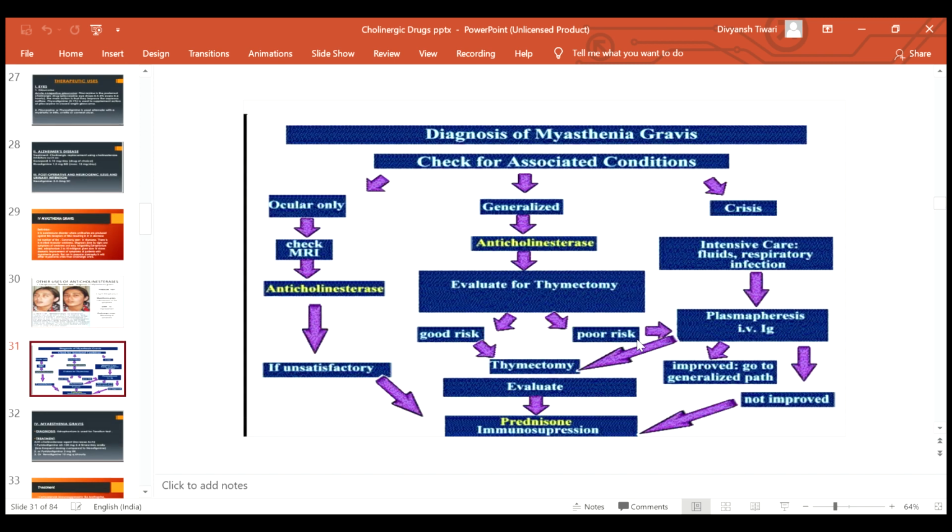Now this is the flow chart showing the diagnosis of myasthenia gravis. If the patient has only ocular symptoms, go for MRI. Start with anticholinesterase. If it is unsatisfactory, you can start steroid and immunosuppressive therapy. Whereas if there is generalized weakness, go with anticholinesterase and evaluate for thymectomy. You can go for thymectomy, evaluate the patient and start steroids. If the patient comes in crisis, you have to admit the patient to ICU, give respiratory support and plasmapheresis, and if there is generalized improvement, then start steroid and immunosuppressive therapy.